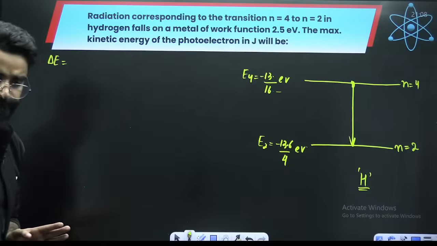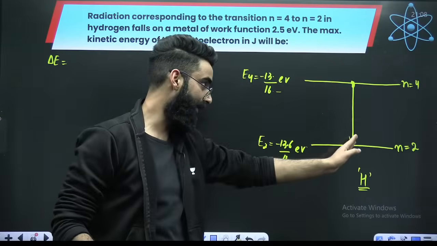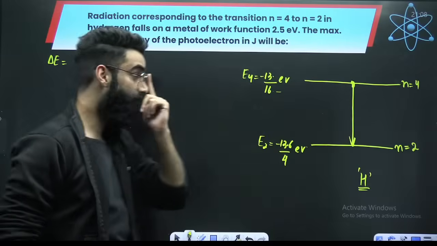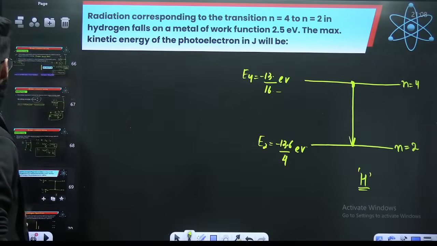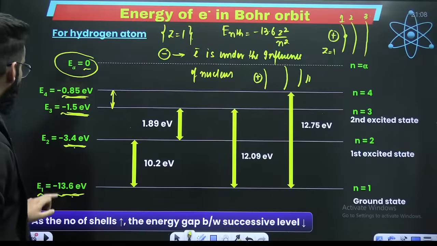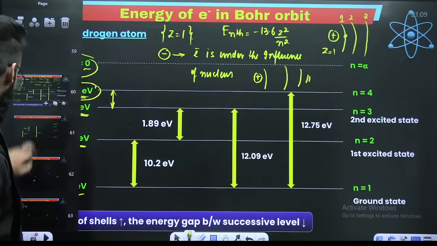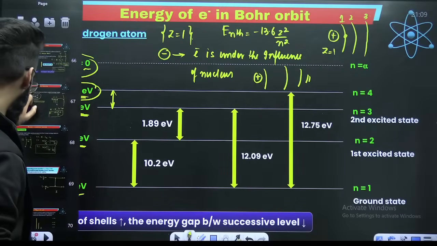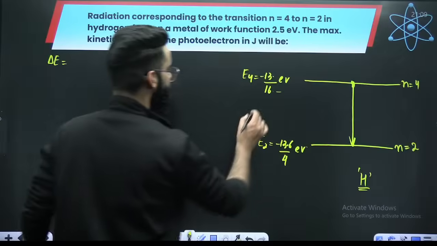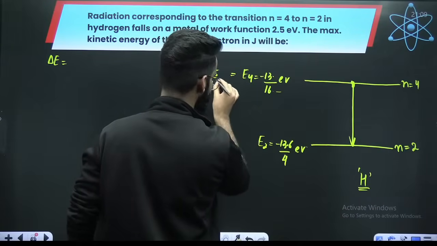Let me check how much energy is there in the fourth energy state. The energy of the electron in the fourth energy state of hydrogen is minus 0.85 electron volts. So E4 is equal to minus 0.85 electron volts.